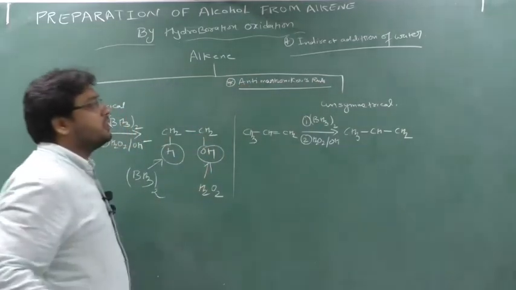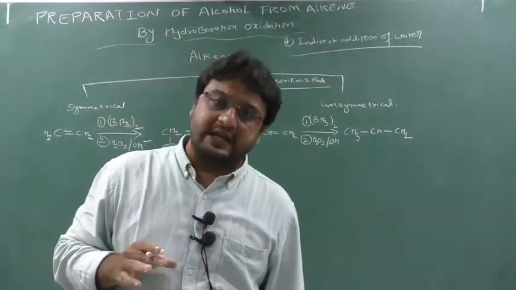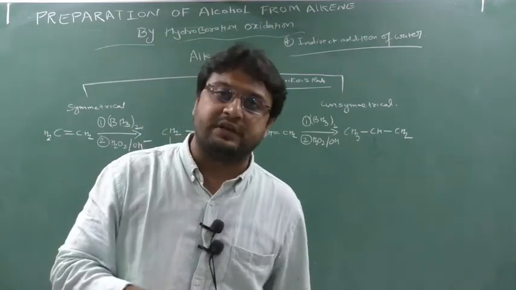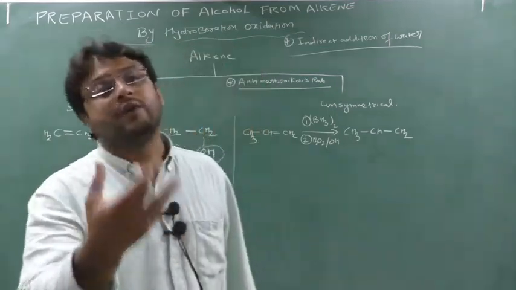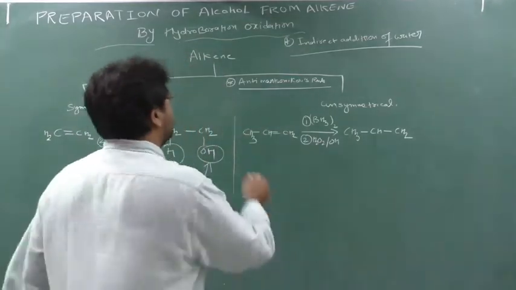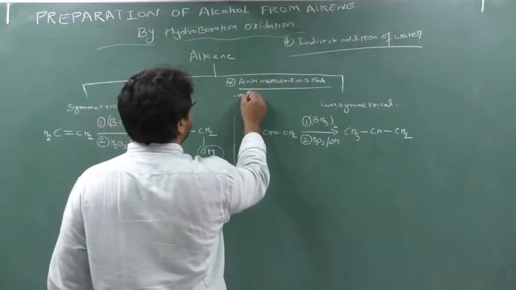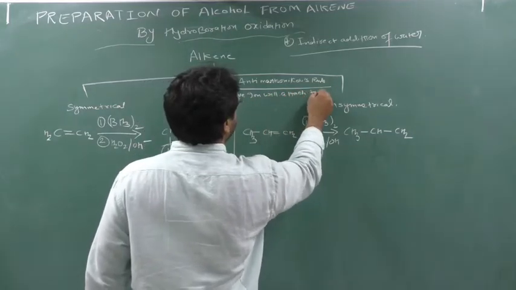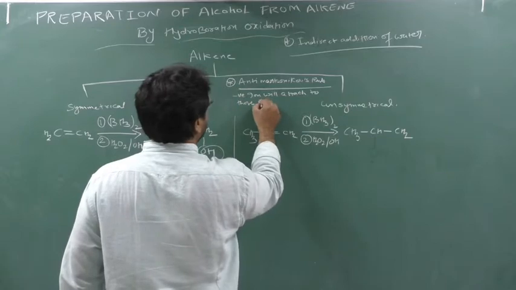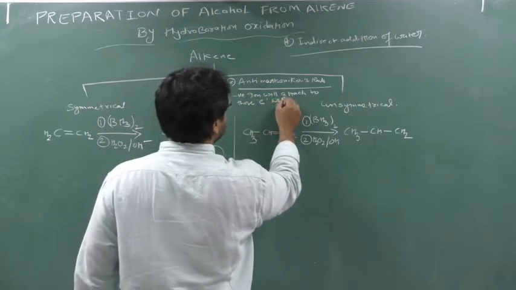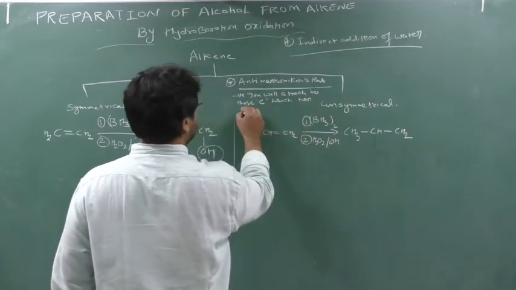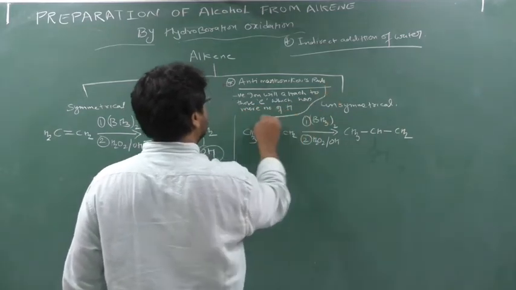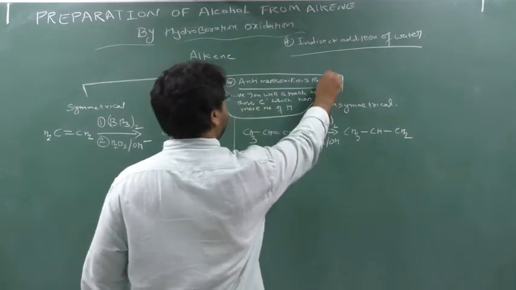Clear? So what does the Markovnikov rule say? Markovnikov's rule says the OH minus or negative ion will attach to the carbon which has less number of hydrogen. Then what will be the anti-Markovnikov rule? The anti-Markovnikov rule says the negative ion will attach to the carbon which has more number of hydrogen. Clear? This is nothing but your anti-Markovnikov rule.